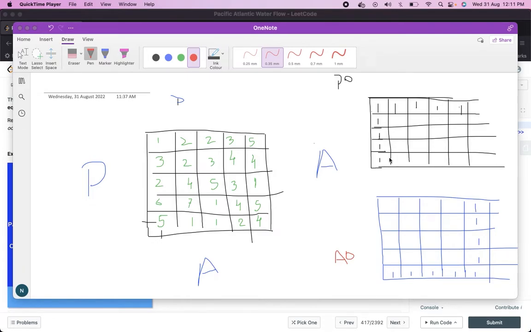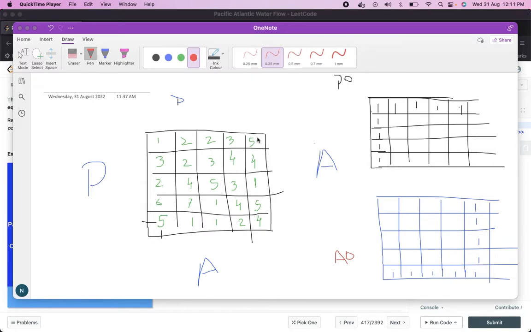Okay, and I have also drawn two matrices for the Pacific Ocean perspective and the Atlantic Ocean perspective, showing which edges are flowing to the Pacific Ocean, and which edges are flowing to the Atlantic Ocean. So basically these are the edges which are flowing to the Pacific Ocean, and these are the edges which are flowing to the Atlantic Ocean.